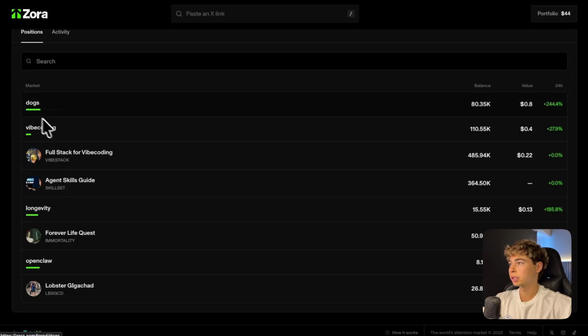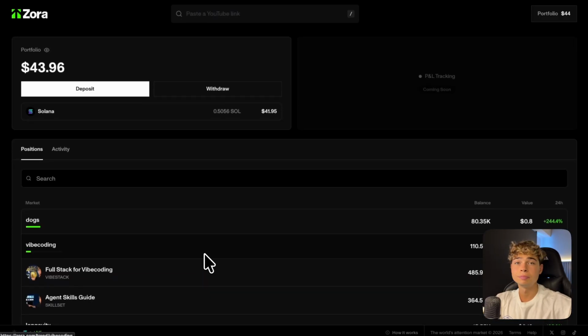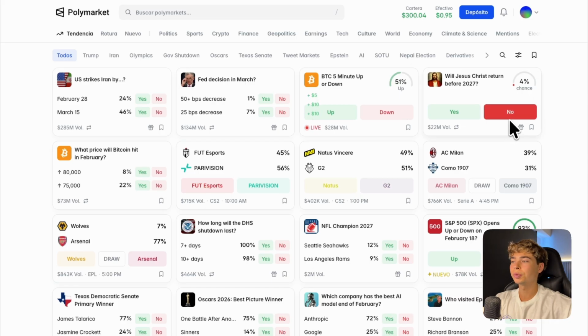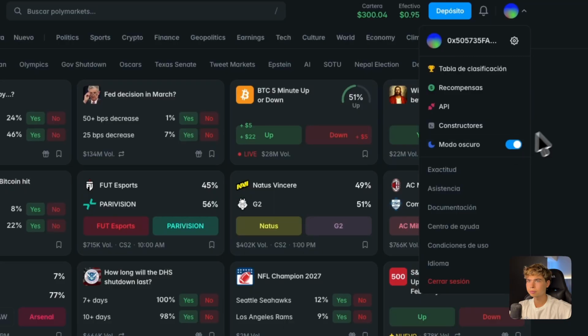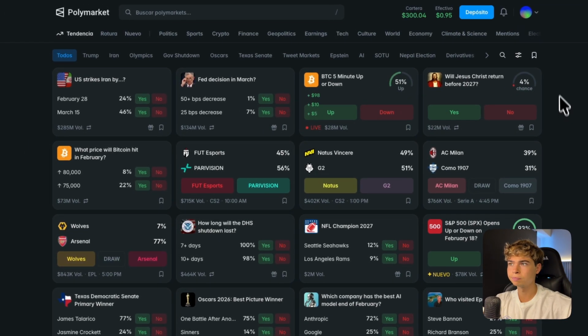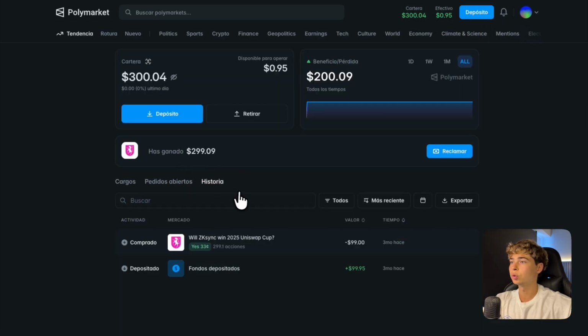So trends are represented like this, as literally green bars, and coins that are pairs are represented with their different previews. This reminds me a lot of, yeah, you got it, Polymarket UI. So if we go to Polymarket, you probably think that is similar. You still don't think it's similar? What about now? Yeah, I assume that. And if we go to our portfolio, we can see something similar. We have our history, our current markets that we are holding, and our P&L, everything, it's pretty similar.